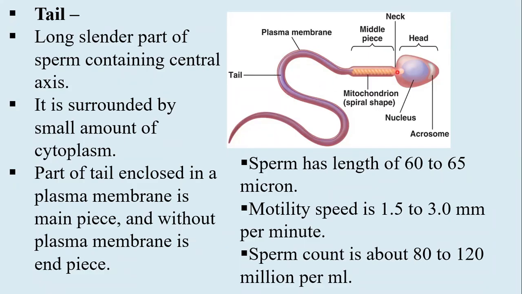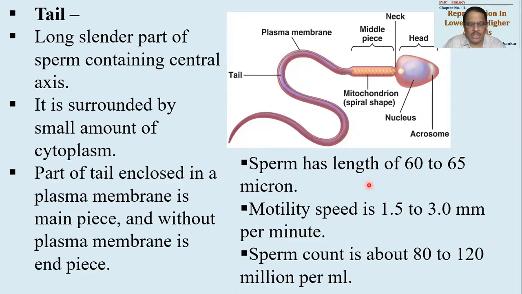So the diagram of the sperm can come for 2 marks to draw. They will say sketch and label sperm, the male gamete. Okay, so remember this. You have to sketch this diagram and give 3 labelings. Fine. Now some specialties about the sperm.